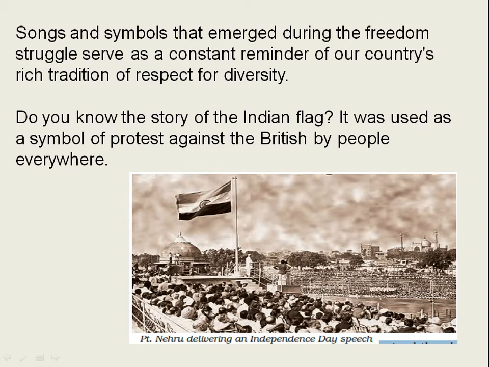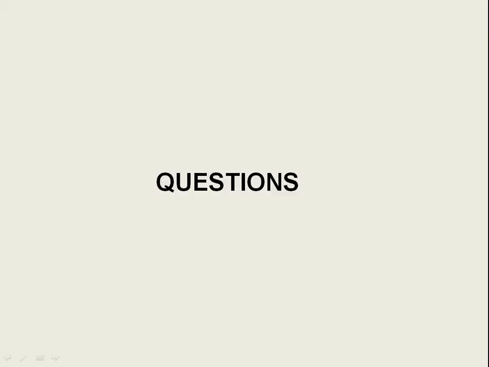Next, we are moving to the concluding part. In the concluding part, this chapter is over, which means about understanding diversity. Now we understand diversity in the form of language, religion, caste, economic status, food habits, dances, and so on. Now we are going to do the question answers. They are very important. So the first question for you is here.